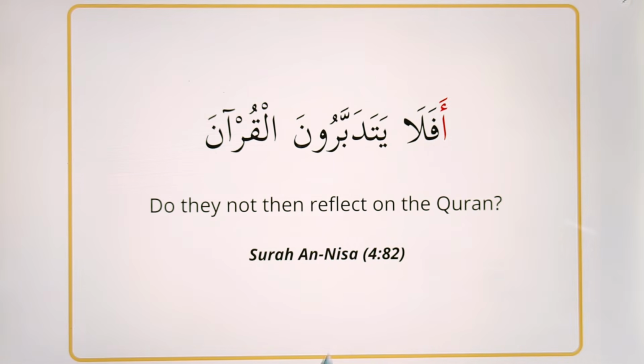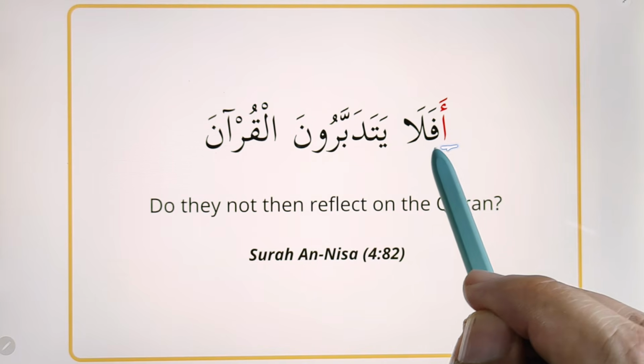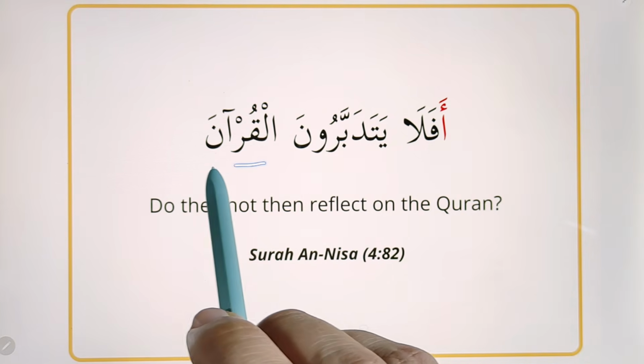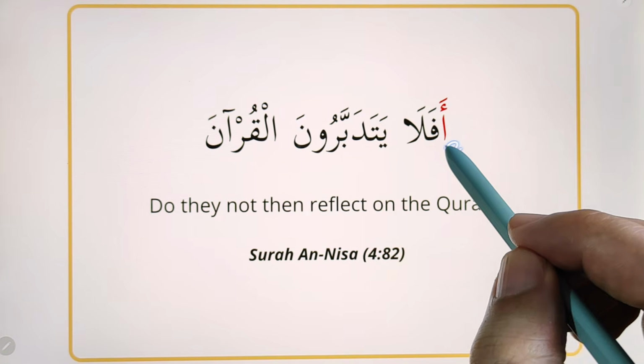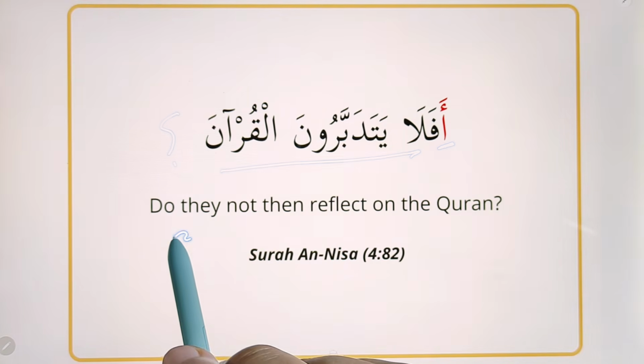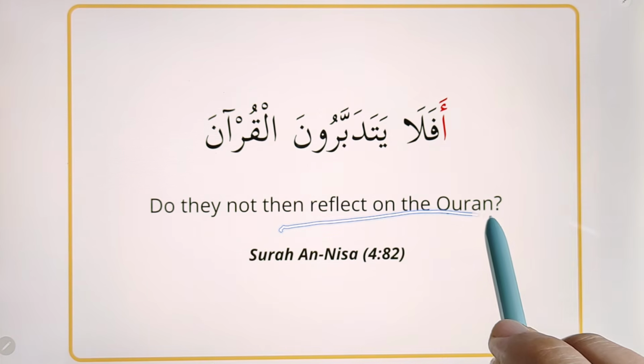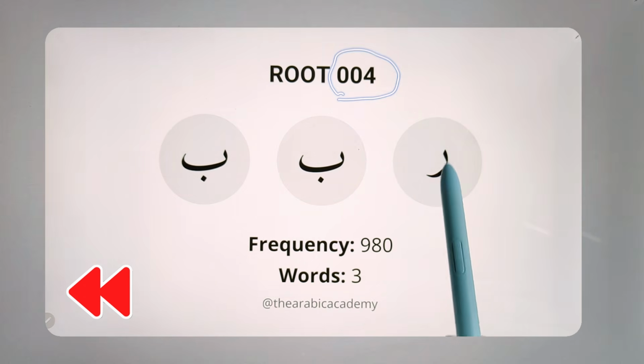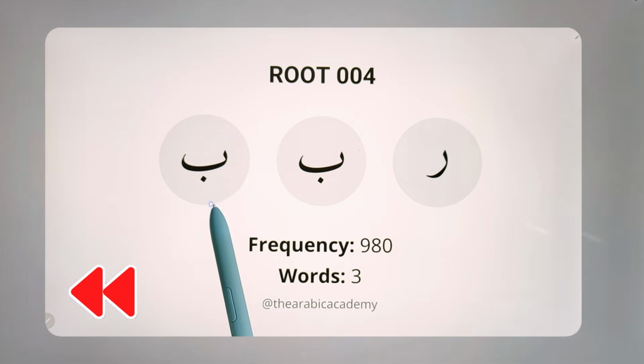Let's see another example from the Quran. أَفَلَا يَتَدَبَّرُونَ الْقُرْآنَ. Here the Hamza turns this sentence into a question. Do they not reflect on the Quran? Back to our examples for the root ra, ba, ba.